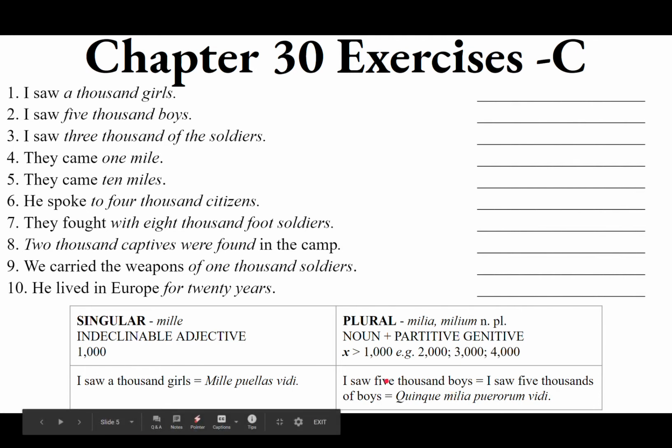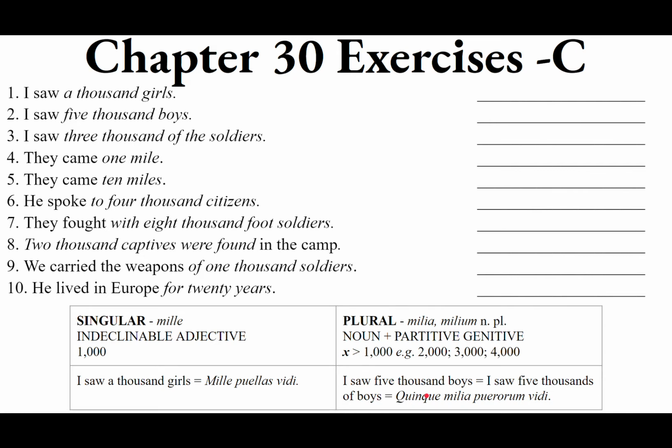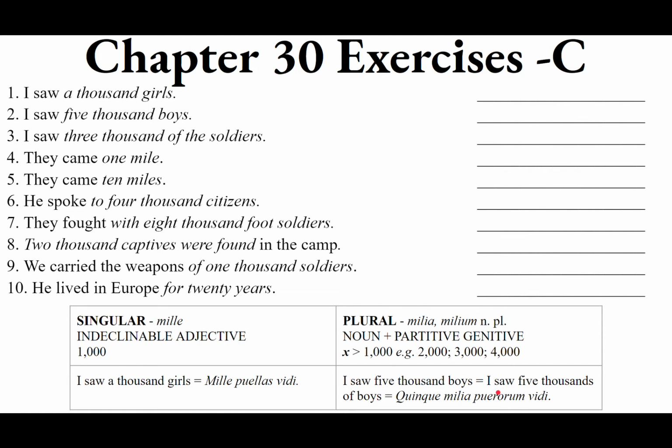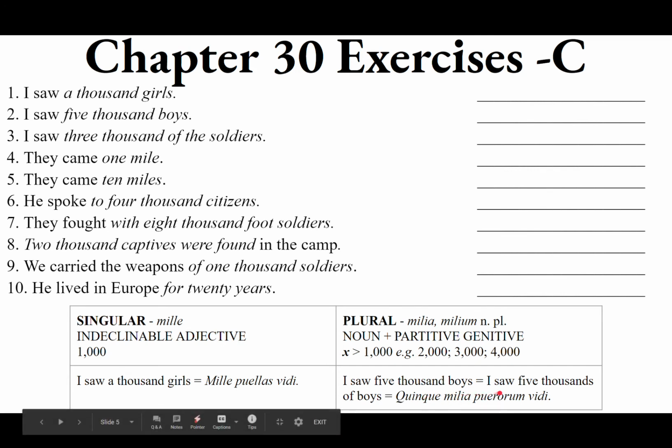Now 5 is an adjective. Quinque is indeclinable, so it's always only quinque. It agrees with milia in gender, number, and case. Quinque milia, 5,000s. Now puerorum is the partitive genitive. That's genitive plural, of boys. I saw 5,000s of boys. This could be translated that way, or you can just say, I saw 5,000 boys.